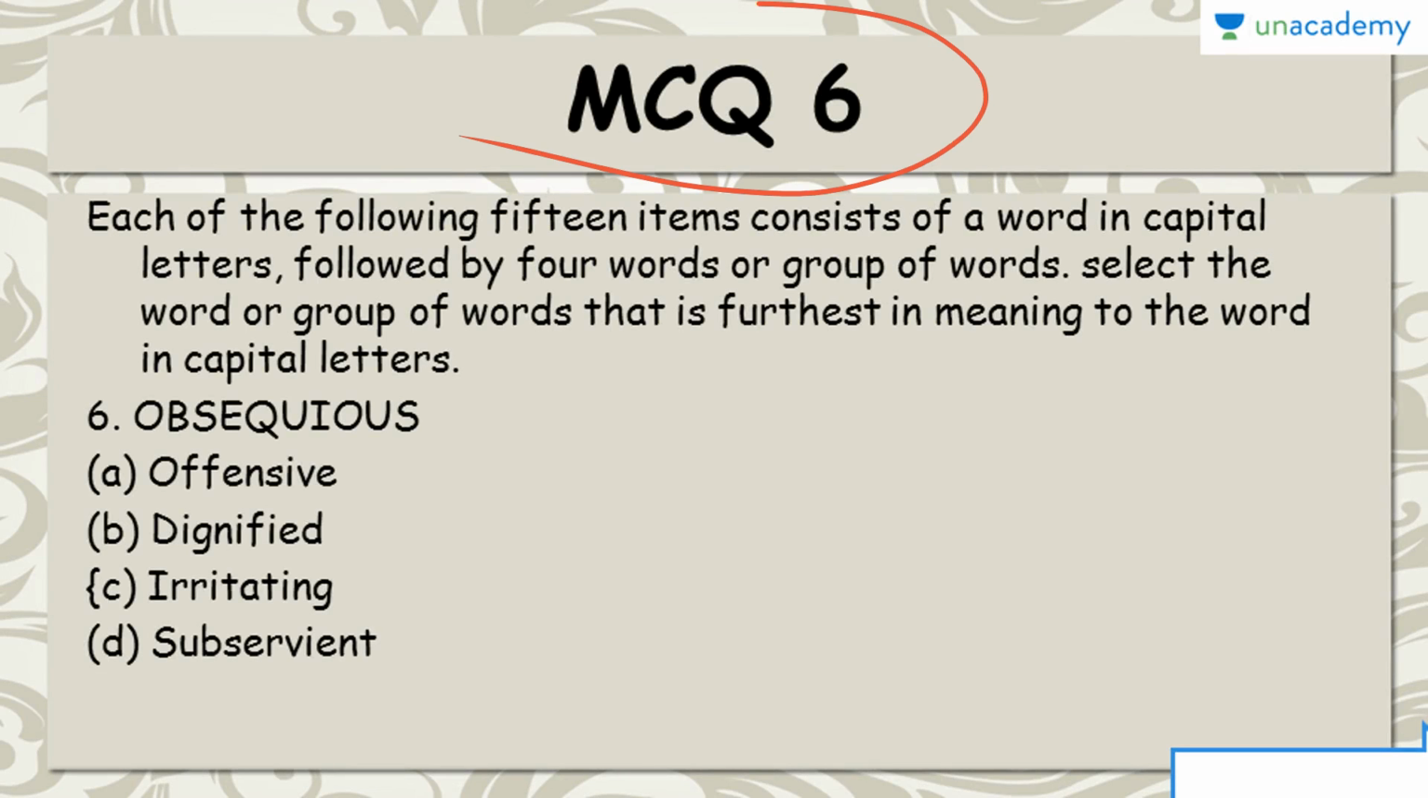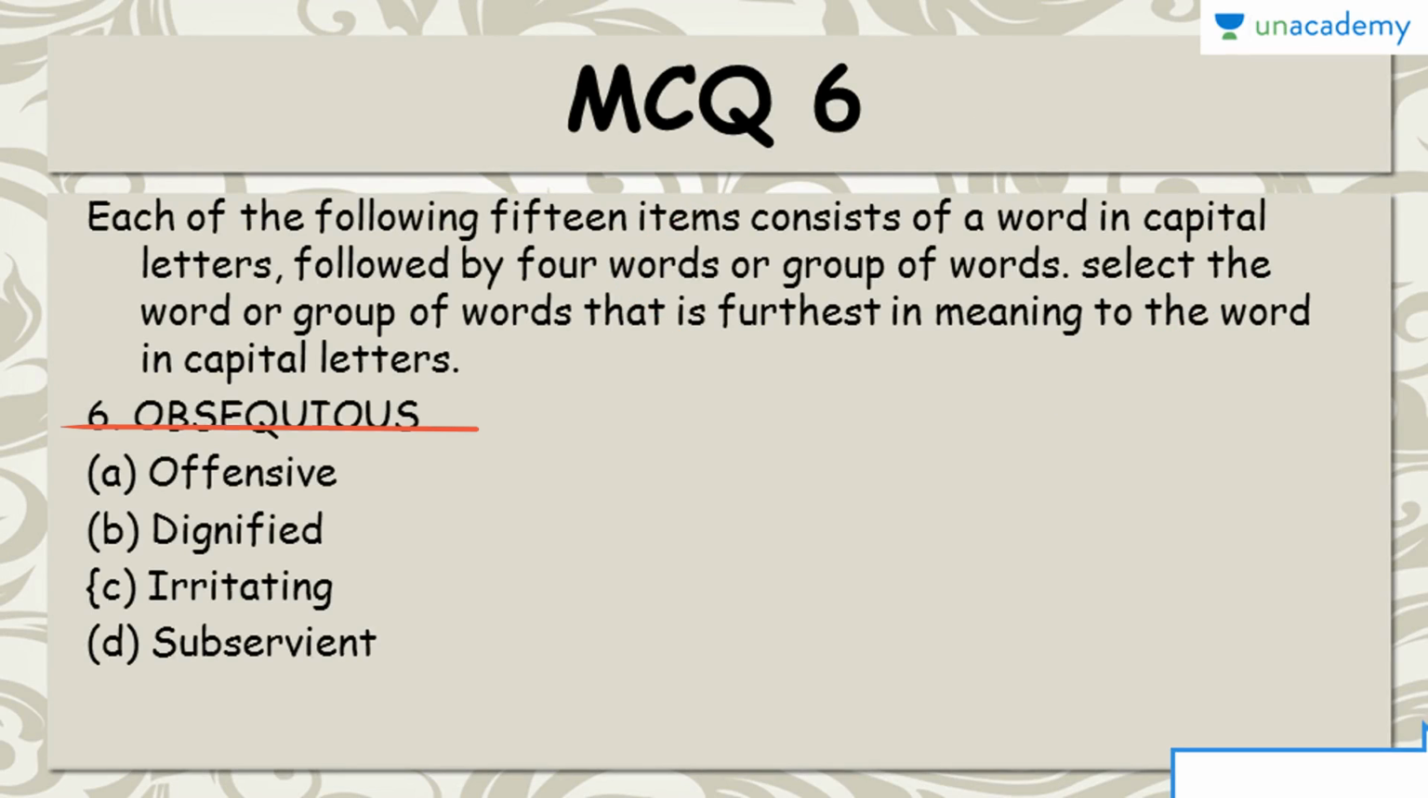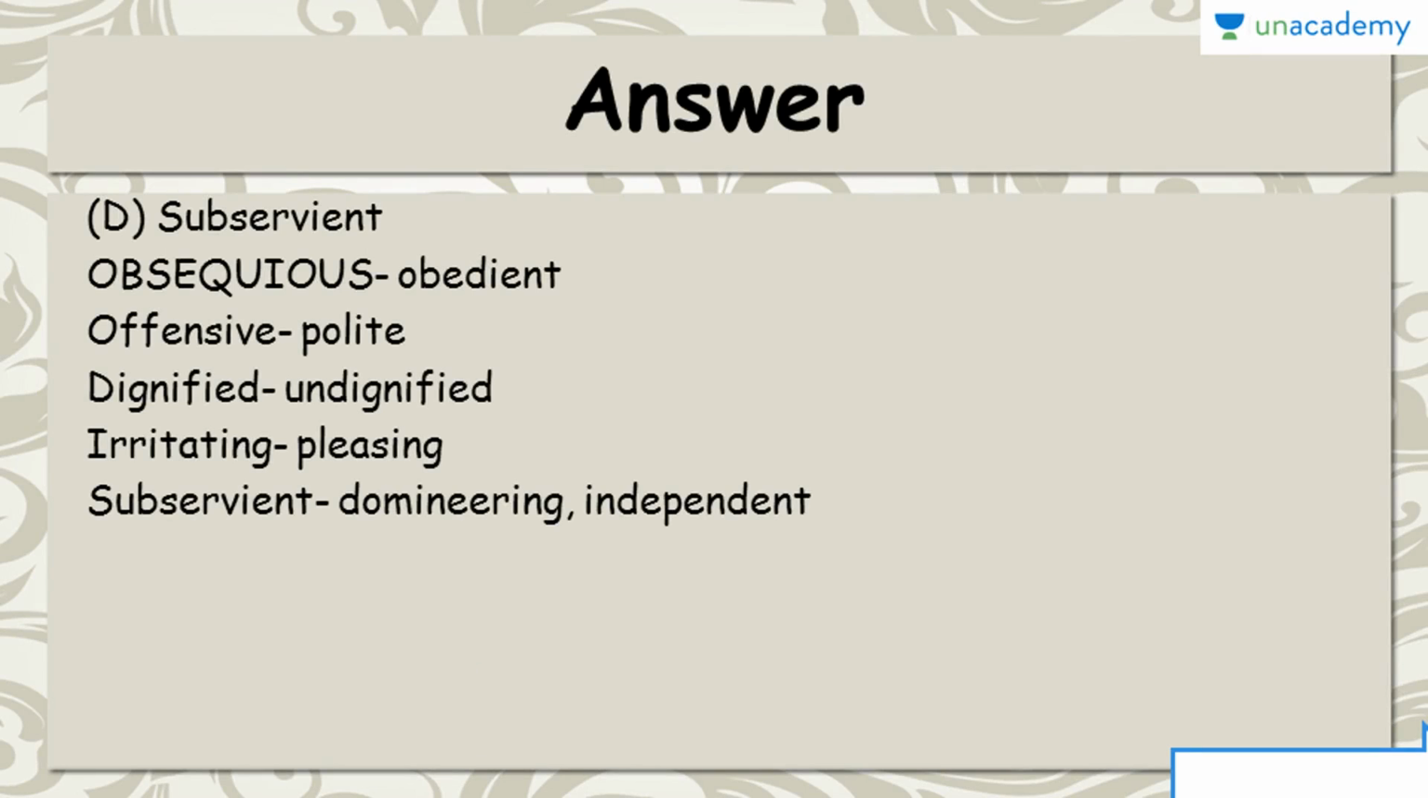Coming to MCQ 6, you have to find the word that is furthest in meaning. The word this time is obsequious. Options are offensive, dignified, irritating, and subservient. The correct answer to this MCQ is subservient, because obsequious means obedient and subservient means something which is domineering, something which is independent. So it's furthest in meaning.